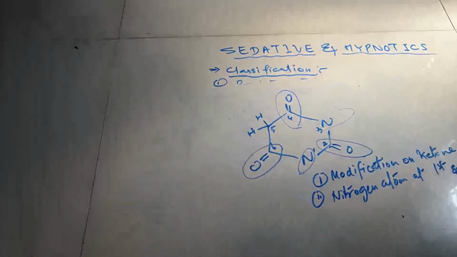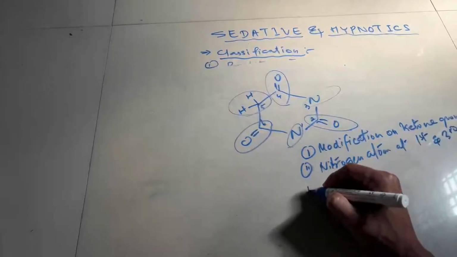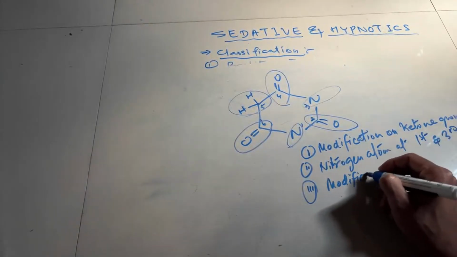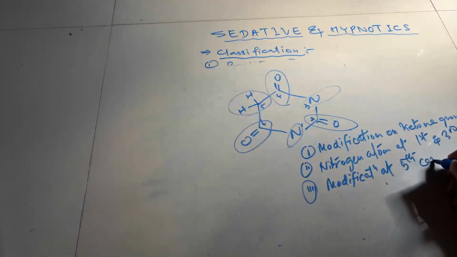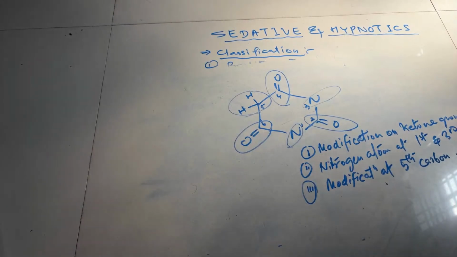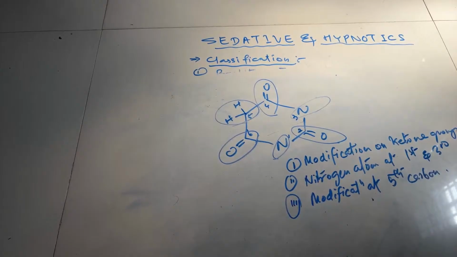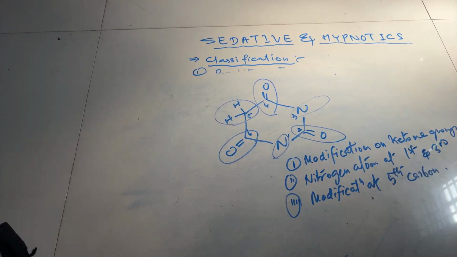The third modification is also possible at the fifth position. So write number 3, modification at the fifth carbon. Modification at the fifth carbon. These are all the different modifications that are possible. Okay. Now modification on the ketone group at C2, C4 and C6 position. Now we will see that.